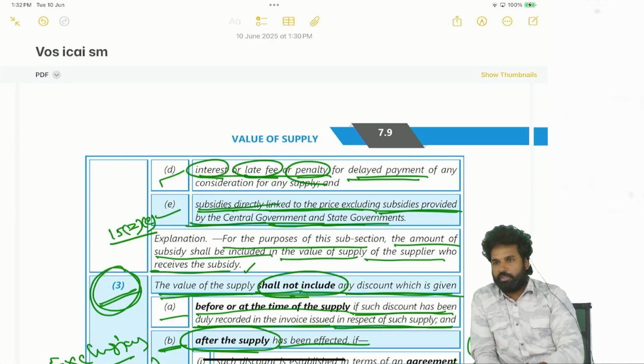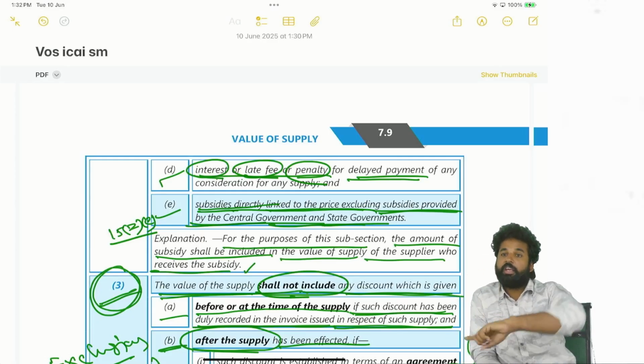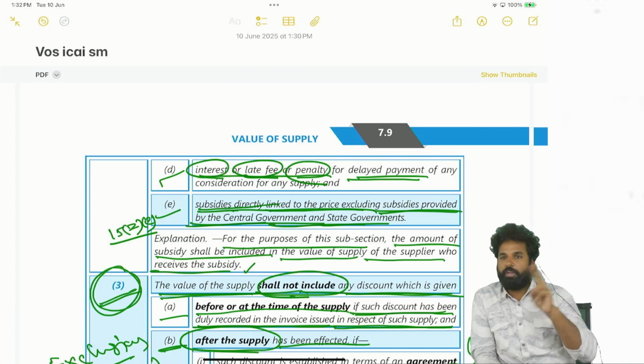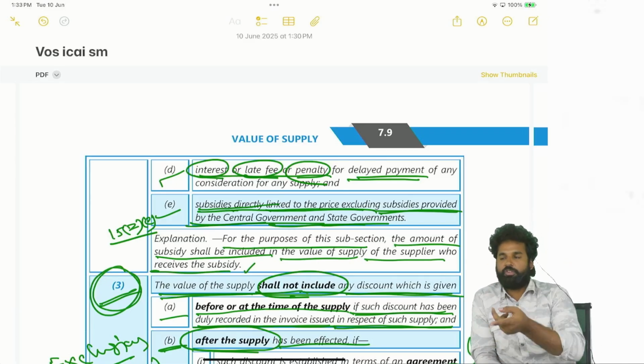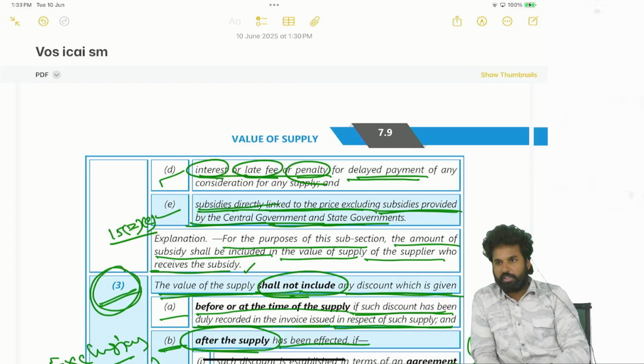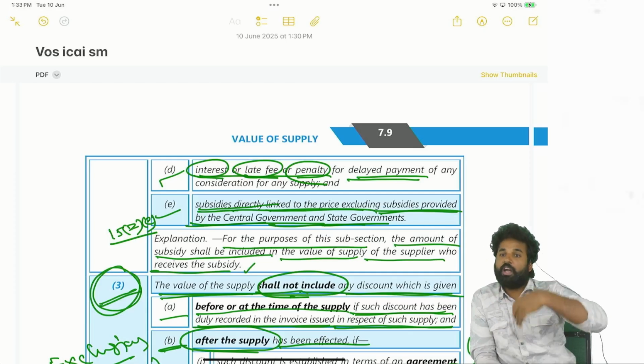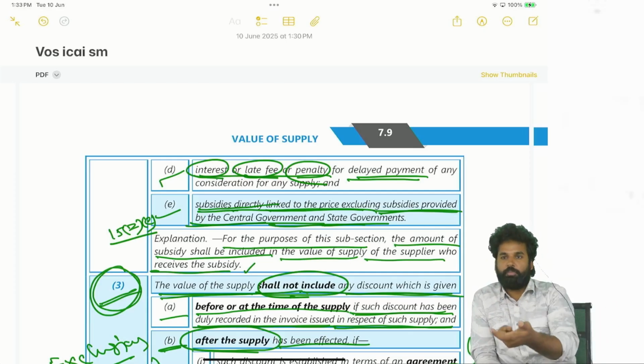What are the conditions? Discount shall be agreed at the time of supply. It shall be linked to the invoice. And thirdly, input tax credit already enjoyed by the recipient has to be reversed. If all these three conditions are satisfied, the discount amount given after the time of supply, post supply, will be excluded from the value of the supply. So this is the entire chapter of value of supply.